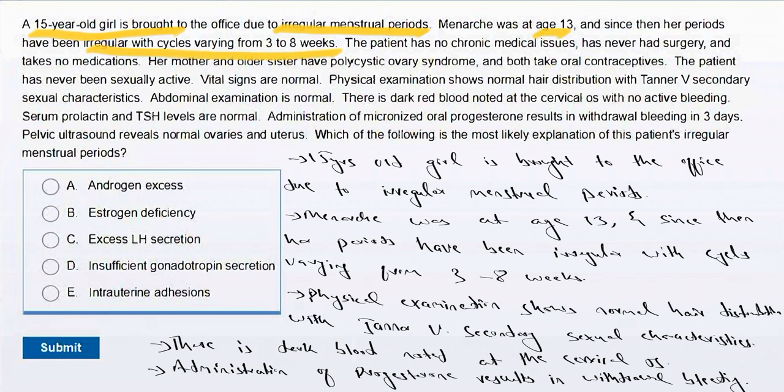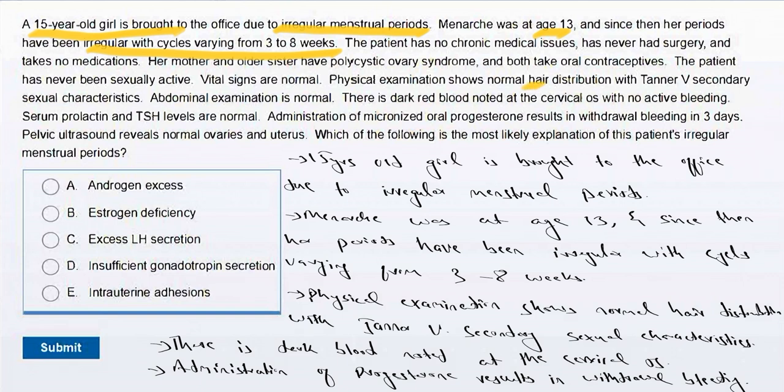A 15-year-old girl is brought to the office due to irregular menstrual periods. Menarche was at age 13, and since then her periods have been irregular, with cycles varying from 3 to 8 weeks. The patient has no chronic medical issues, has never had surgeries, and takes no medication. Her mother and older sister have polycystic ovarian syndrome and both take oral contraceptives.